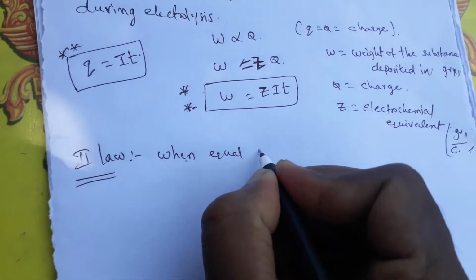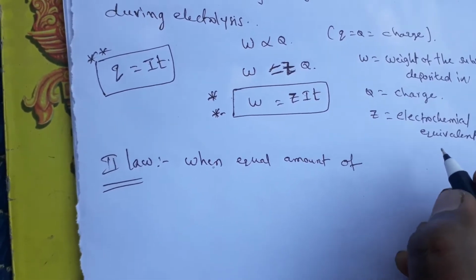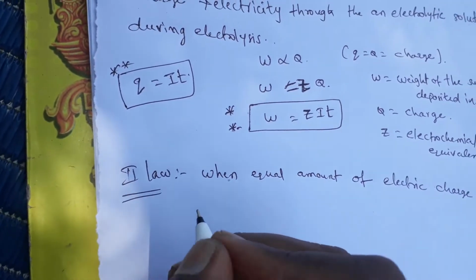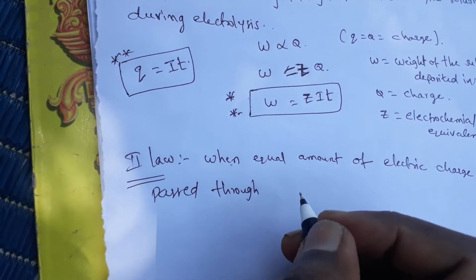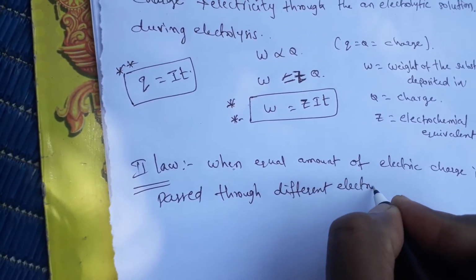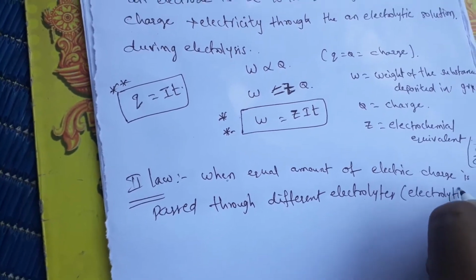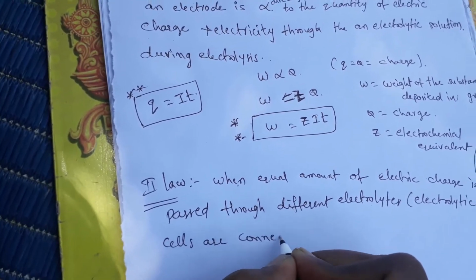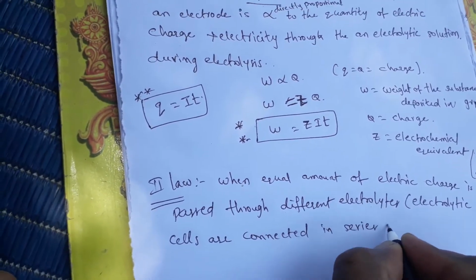When an equal amount of electric charge is passed through different electrolytic cells connected in series,